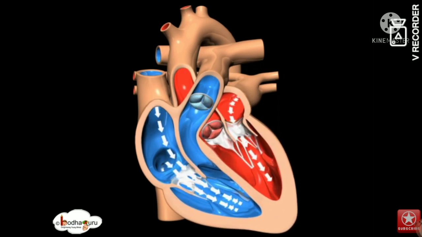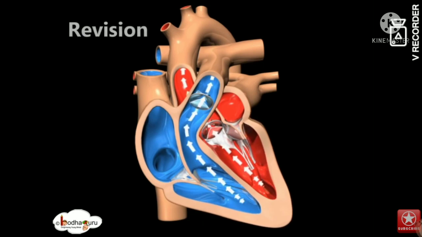Then next, this is the structure of the human heart.